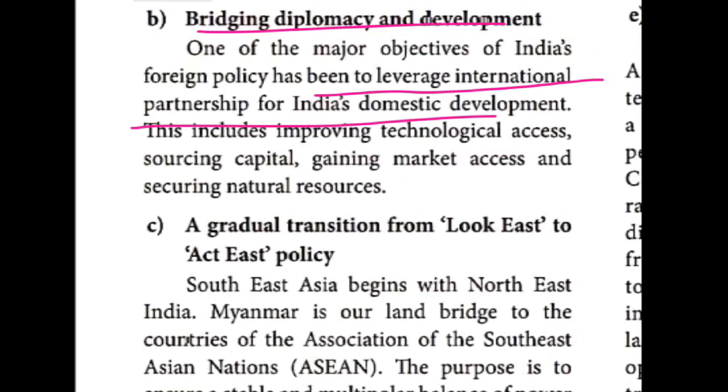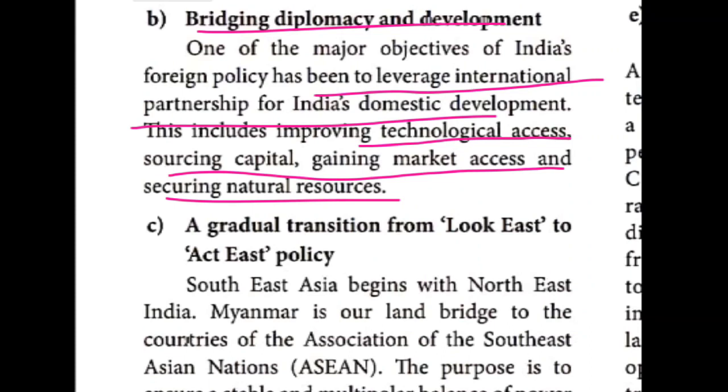What is included? It includes improving technological access, sourcing capital, gaining market access and securing natural resources. So these are the things it included.